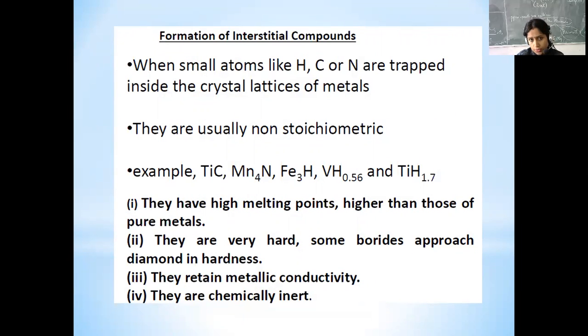So when atoms like hydrogen, carbon, or nitrogen are trapped inside the crystal lattice, they form non-stoichiometric compounds, for example, titanium chloride or Mn4N, Fe3H. Such compounds have high melting points, much higher than those of the pure metal. And they are also very hard.